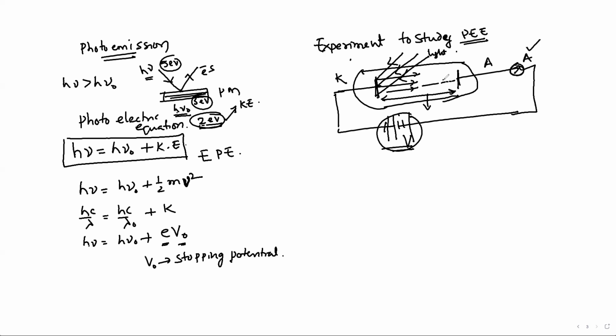These electrons are attracted by the anode. The circuit will complete and the current will appear. The current depends on the number of electrons collected. If the number of electrons is more, the current is also more. If the number of electrons is less, the current is also less.